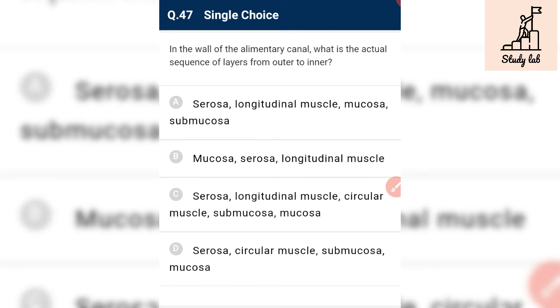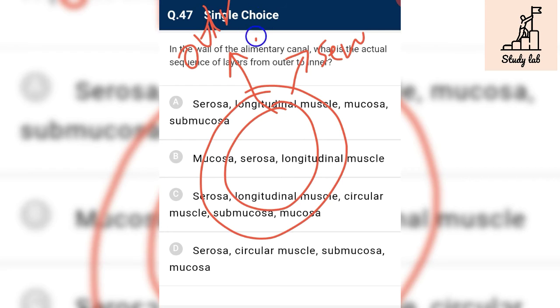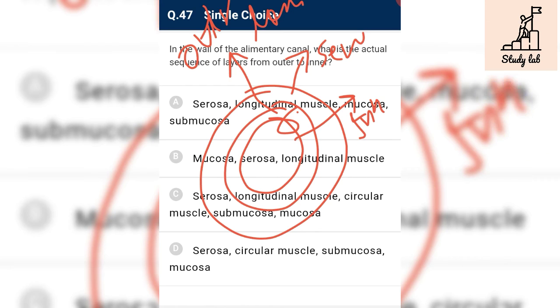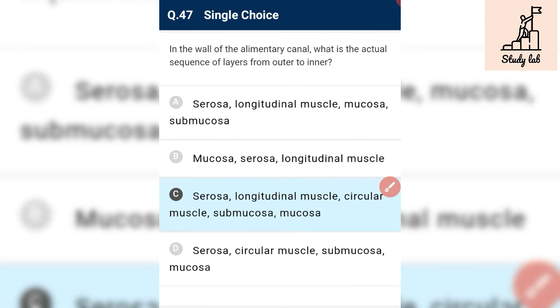In the wall of alimentary canal, what is the actual sequence of layer from outside to inside? See, outer serosa layer and then outer longitudinal muscle. Every long thing is outside, so outer longitudinal and inner circular, and then submucosa, and the innermost layer is mucosa. So this is the required answer. Serosa is the outermost layer, and then outer longitudinal muscle and inner circular muscle, and then submucosa and mucosa.